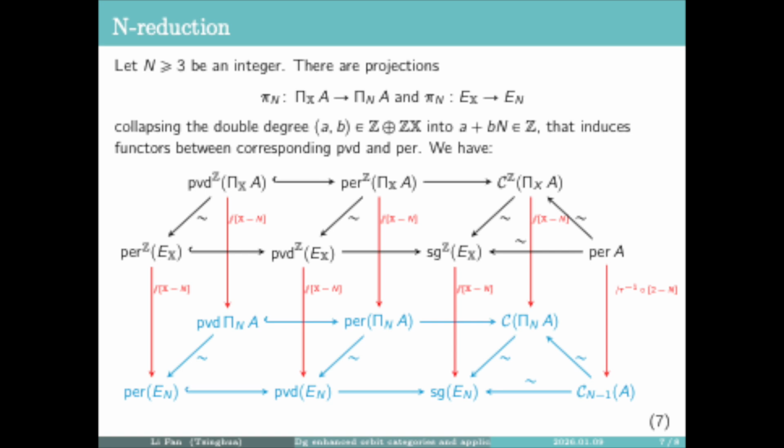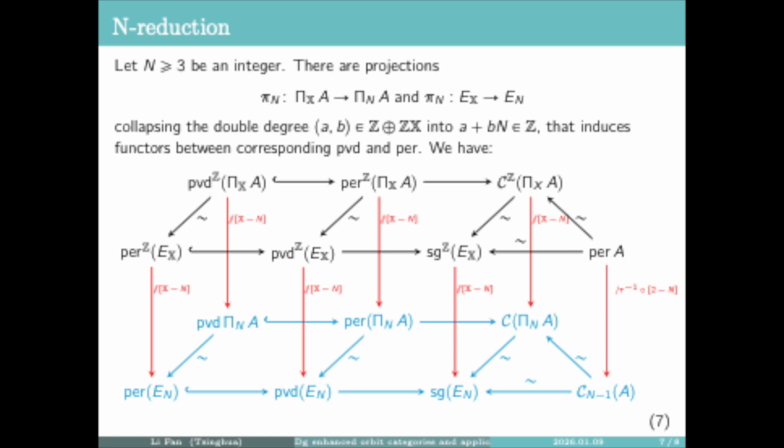That is the upper ones in black. These are the categories we obtained on the last page. And the categories in blue are the classical result in Amiot, Guo, and Keller, who studied the generalized version of higher cluster categories.